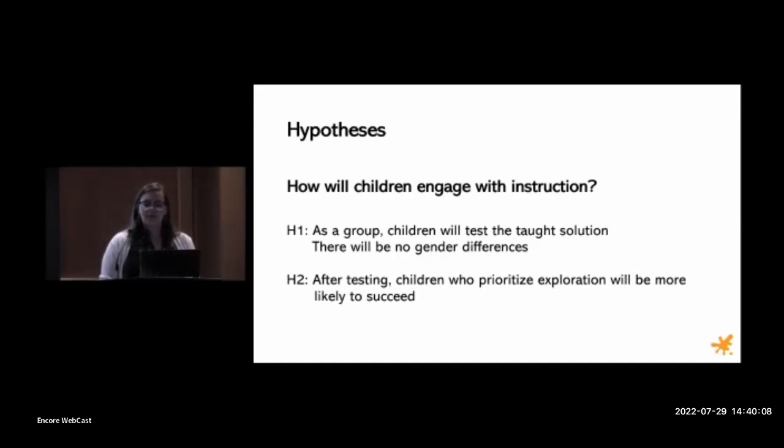Getting into the actual hypotheses, we first wanted to see whether children engaged with the instruction. So we thought as a group, children would test the taught solution, since children tend to do well in exploratory environments. And we also didn't expect any gender differences at this stage, because divesting from instruction wouldn't be necessary. And if anything, we thought girls might be more likely to test and outperform boys in this measure, since they tend to do better academically and maybe better at replicating teacher instructions. And second, we thought that those who prioritized exploration after testing would be more likely to succeed.